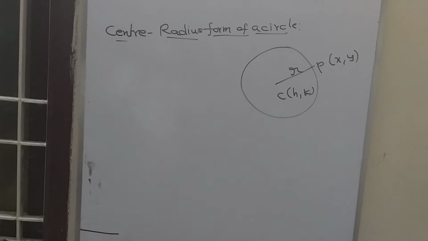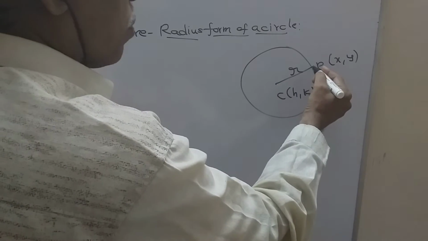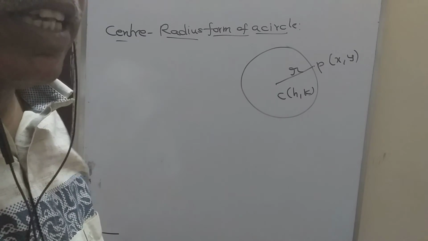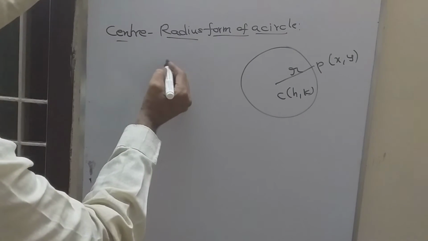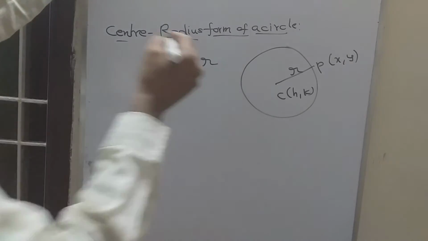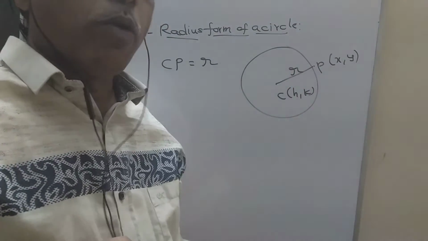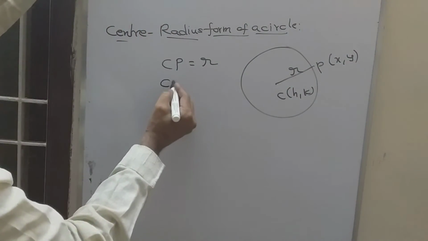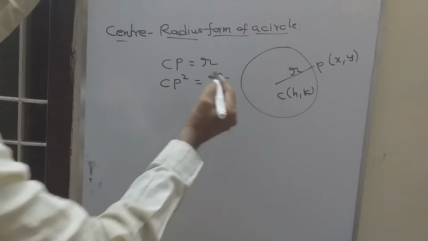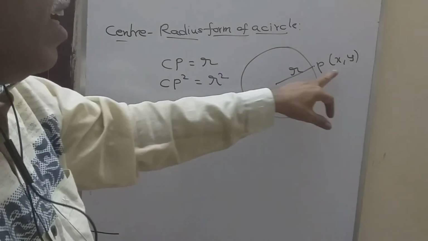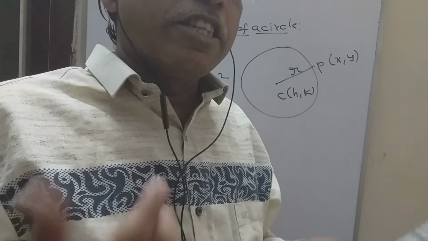Now I want to find the equation of this circle. How will you find it? Very simple. Here the distance between the center and the point P is always constant as per the definition. So from the diagram I can write CP is equal to r. What is CP? The distance between the center and the point. Now simply square this one. CP square is equal to r square. Now CP square means what? The distance between the center and the point. Simply you can use the distance formula.